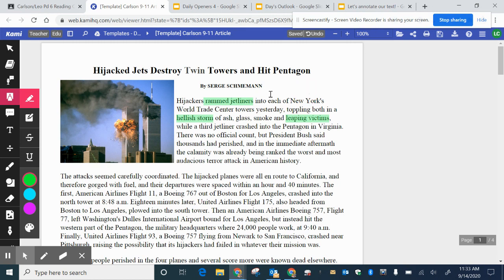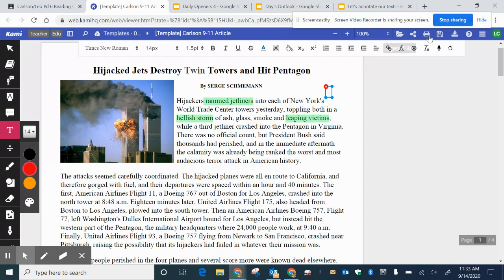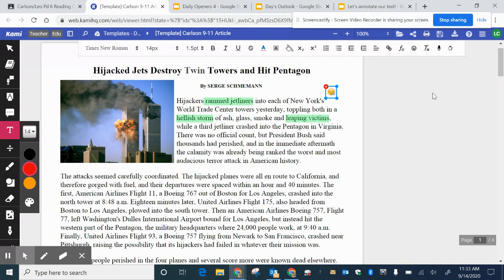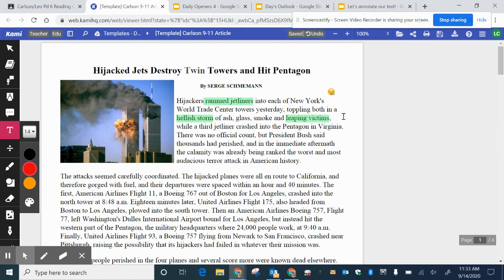So I'm also going to put a text box. I'm going over here to text box and I'm going to place a text box there. I'm going to choose an emoji just to show me that this beginning part, like I said, is pretty intense and doesn't really give me a happy feeling inside. I'm not going to use the text box like that very often; I'm usually going to write some text in there. But for this opening sentence, that's what I was feeling.